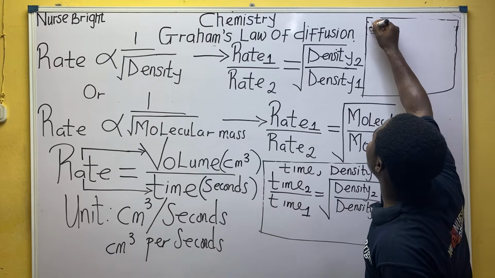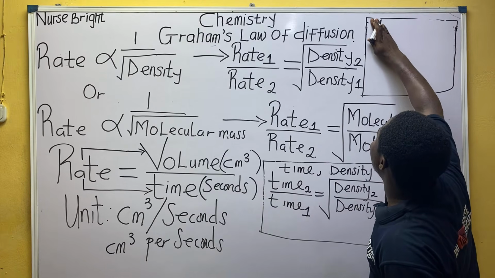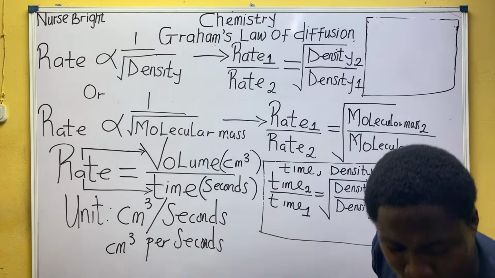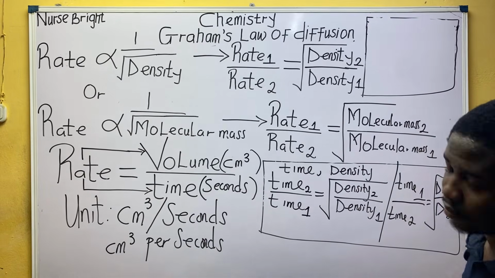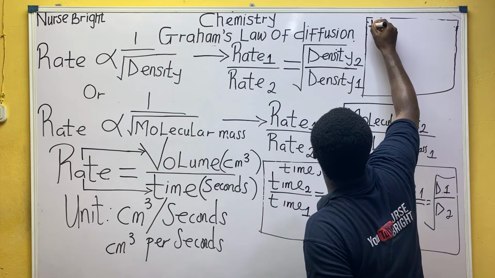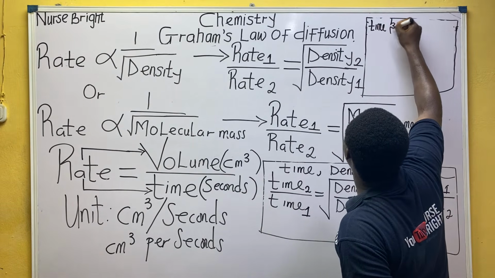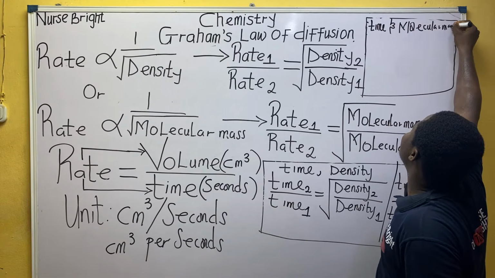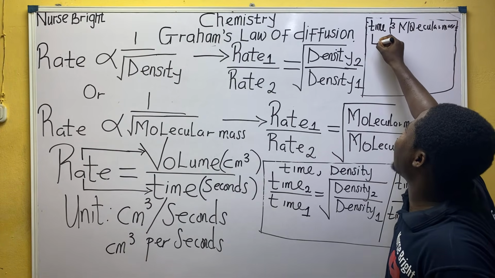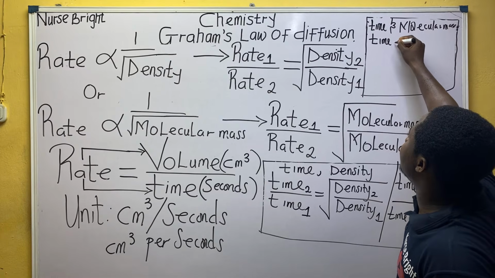So quickly, let us relate time and molecular mass. Everybody pay attention, very important. You know, anything that happens to density will happen to molecular mass. The same thing, everybody. So look at how it works. Time.